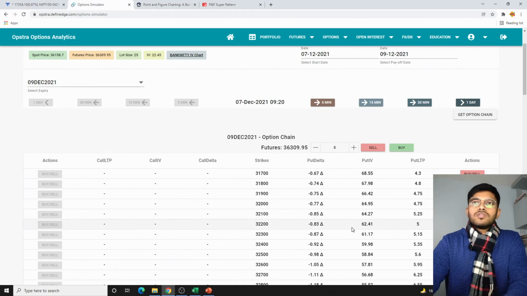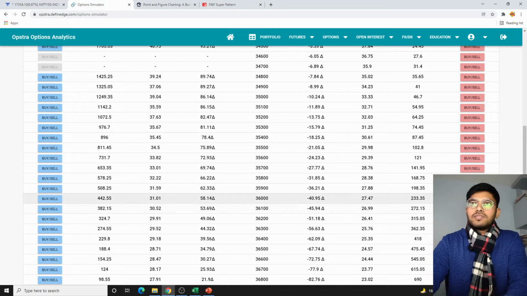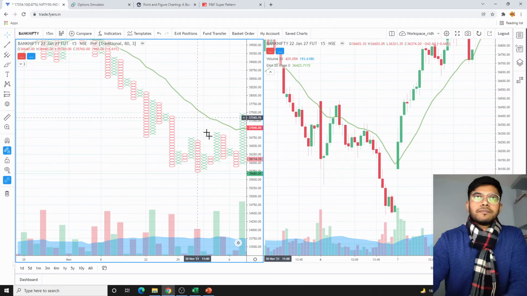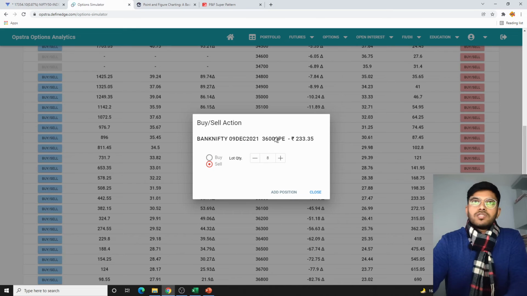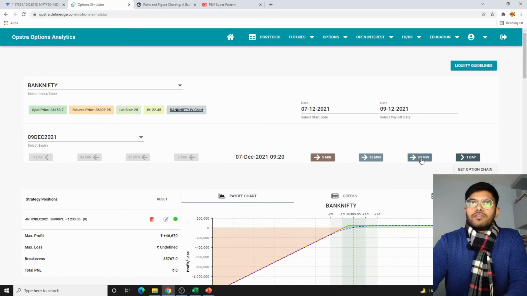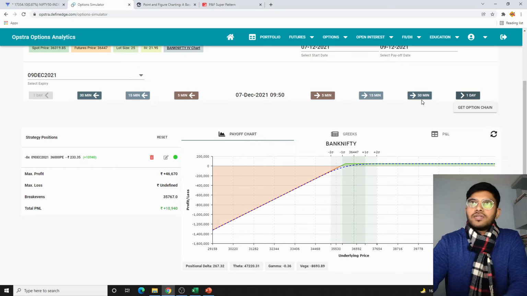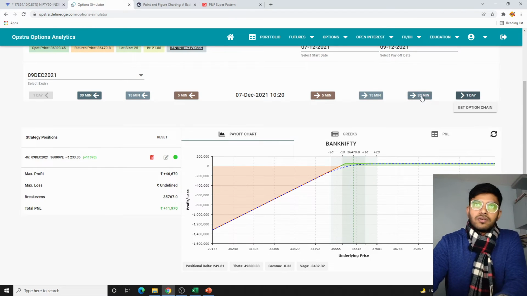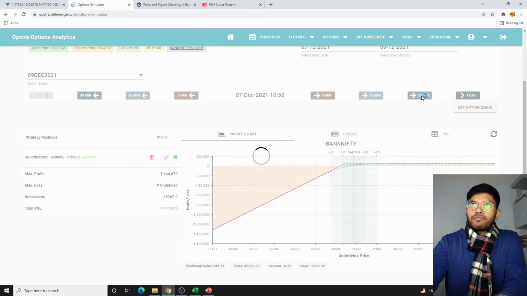So the 36,000 psychological level on the put side I will be selling, which is trading at around 233 on 7th of December, I guess. Yeah, 7th of December 9:15. Let's sell this. Now within 30 minutes it's giving a profit of around 10,000. So that's how robust it is. See, profit.